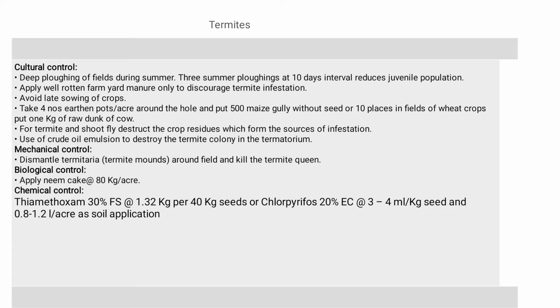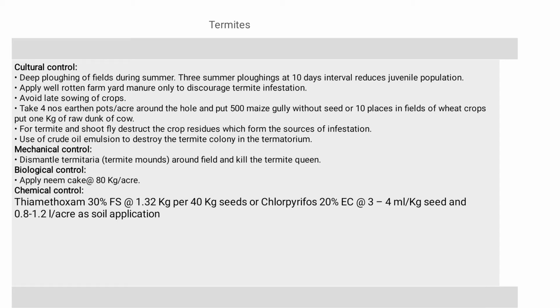Take 4 earthen pots or acres around the hole and put 500 maize gully without seed at 10 places in the field of wheat crop. Put 1 kg of raw cow dung for termite and shoot fly. Destroy the crop residue, which forms the source of infestation. Use crude oil emulsion to destroy the termite colony in the termitarium. Mechanical control: dismantle the termite area, that is termite mounds, around the field and kill the termite queen.